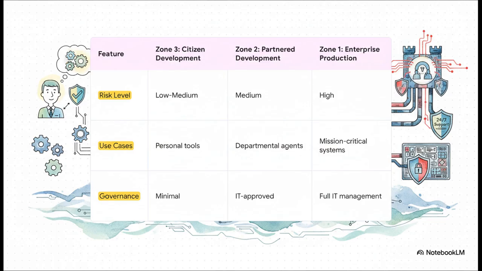Okay, now let's move to the middle, Zone 2, Partnered Development. The risk here is medium. This is where a team, like HR, works with IT to build something bigger, maybe a chatbot to answer benefits questions. This needs IT approval and some real oversight. And finally, Zone 1, Enterprise Production. This is the high-risk zone. We're talking mission-critical systems, maybe an AI that touches sensitive financial data. This requires full-blown IT management, just like any other core business application.